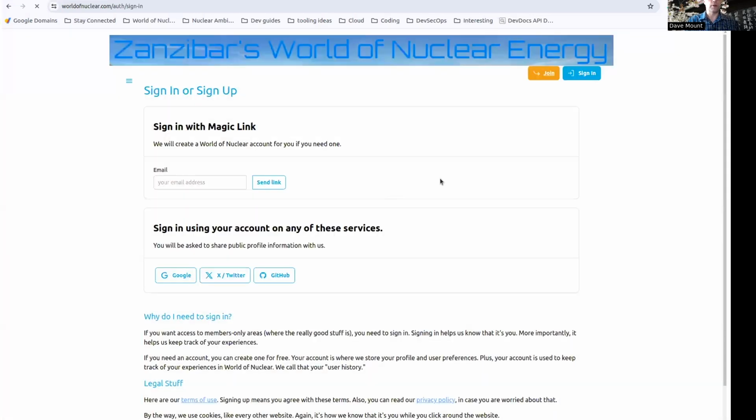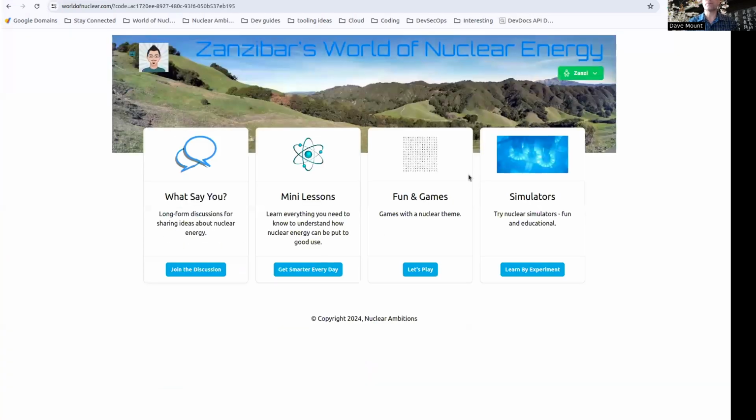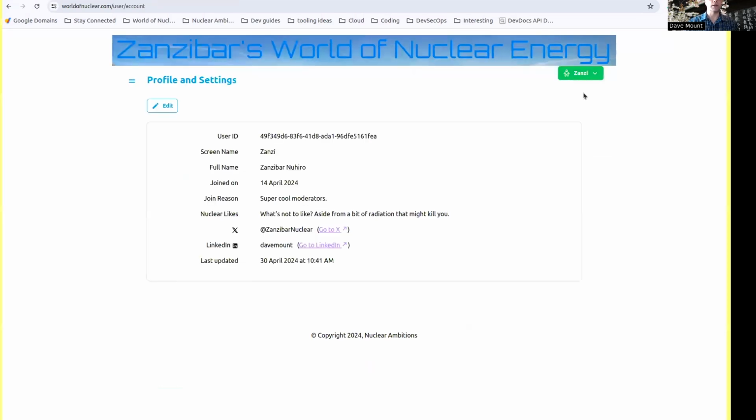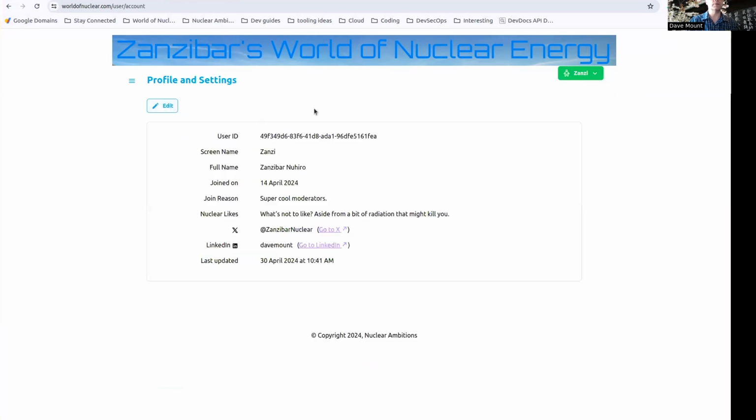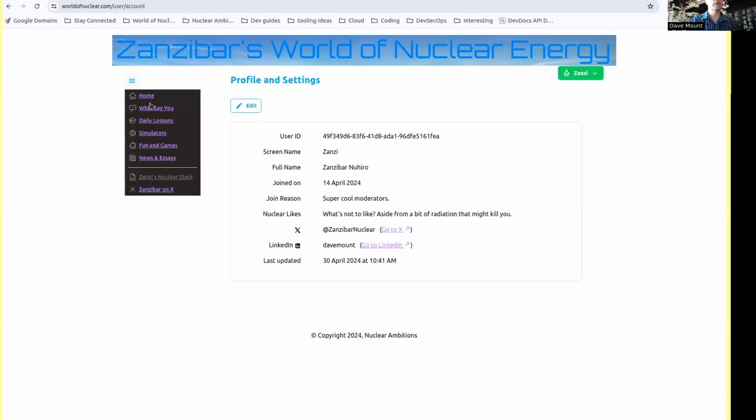I happen to have an account for Zanzibar. And so I'm logged in now as Zanzi through my Google email address. Zanzi has a profile. You can go to the profile and take a look. I updated a few of these things. You can go and change things if you want to. You can save them. You can cancel. So that's all working. There's this menu over here, the little sandwich menu. So you can click on that to open the menu.